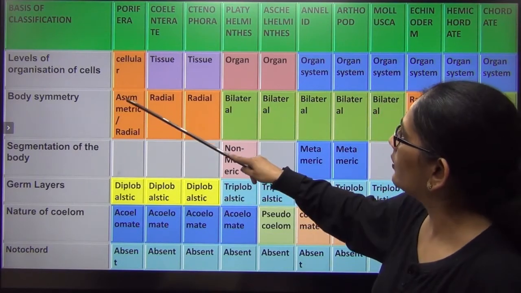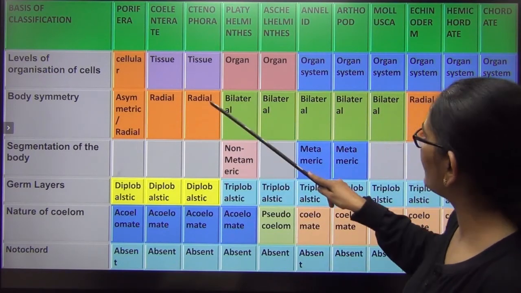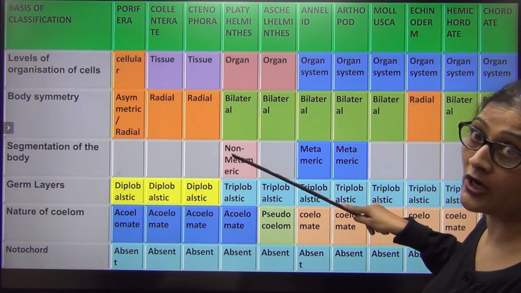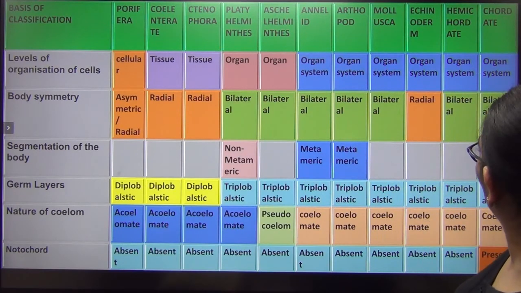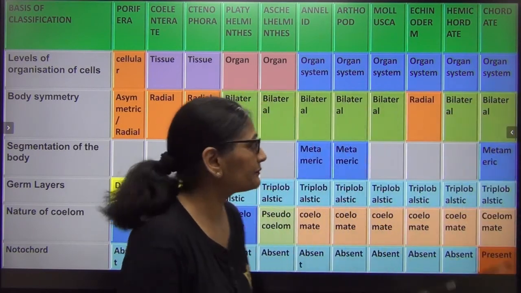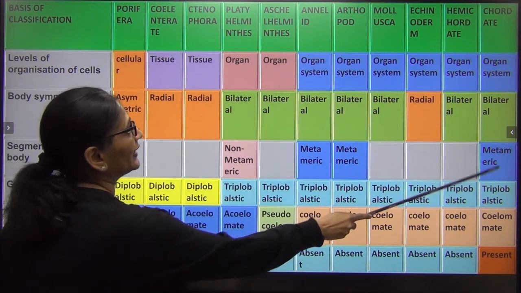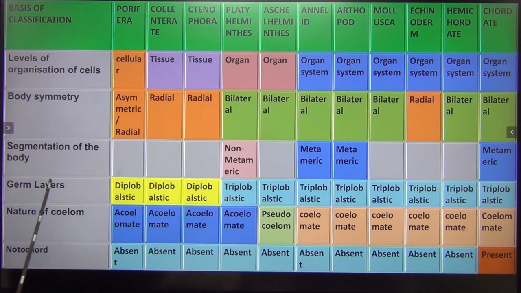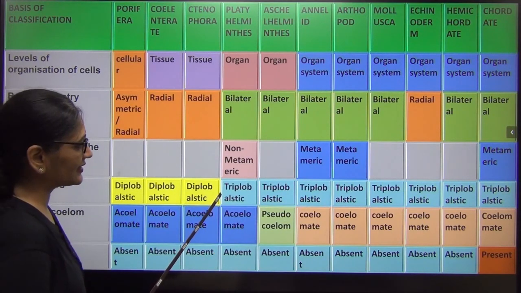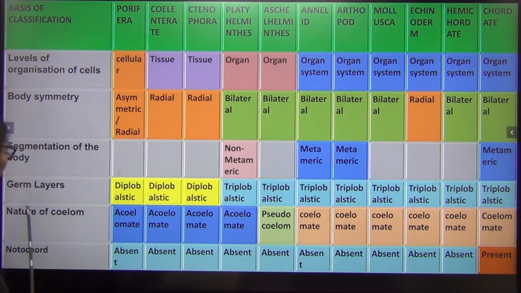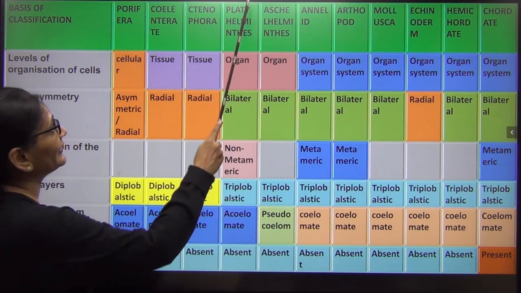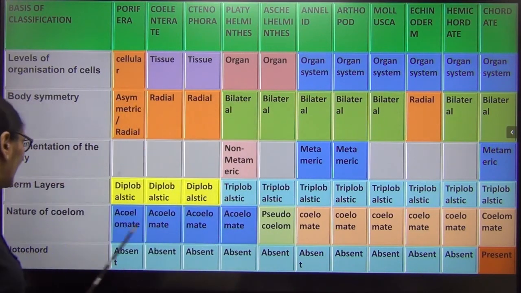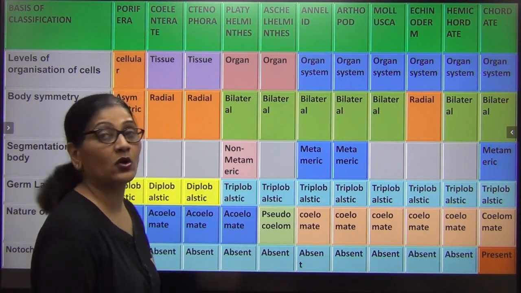In body symmetry, only this one is asymmetrical. These four are radially symmetrical, the remaining are bilateral. In segmentation, this is non-metameric. These three, annelid, arthropod, and chordate, are metamerically segmented. All others are unsegmented. Next, germ layer: it is diploblastic till here, triploblastic till the end. Nature of coelom: acoelomate till platyhelminth, aschelminth is pseudocoelomate, annelid to the end they are all coelomates. Notochord is present only in chordates.